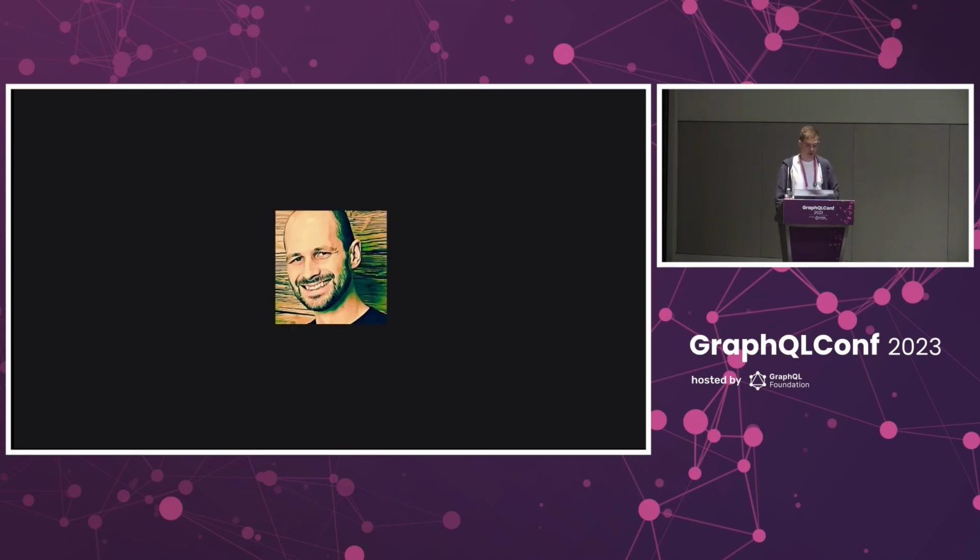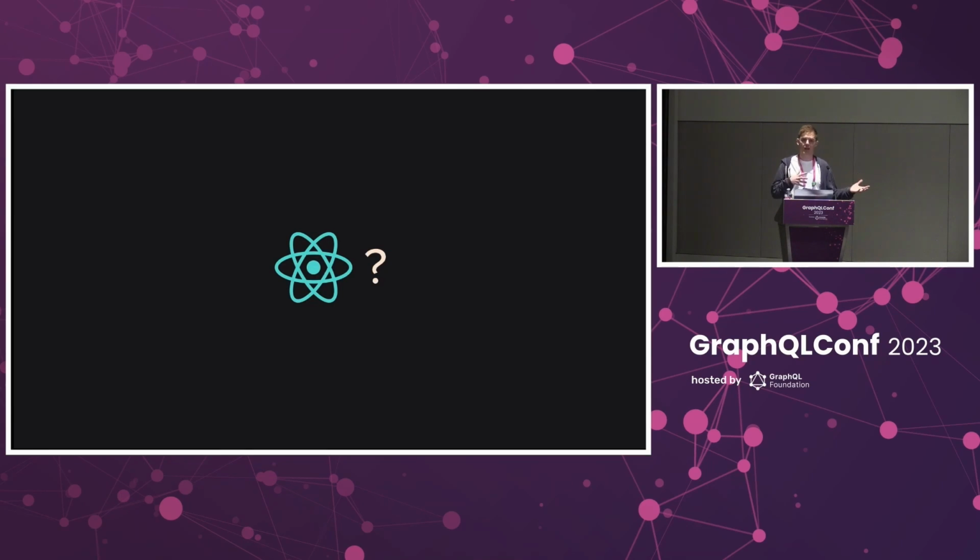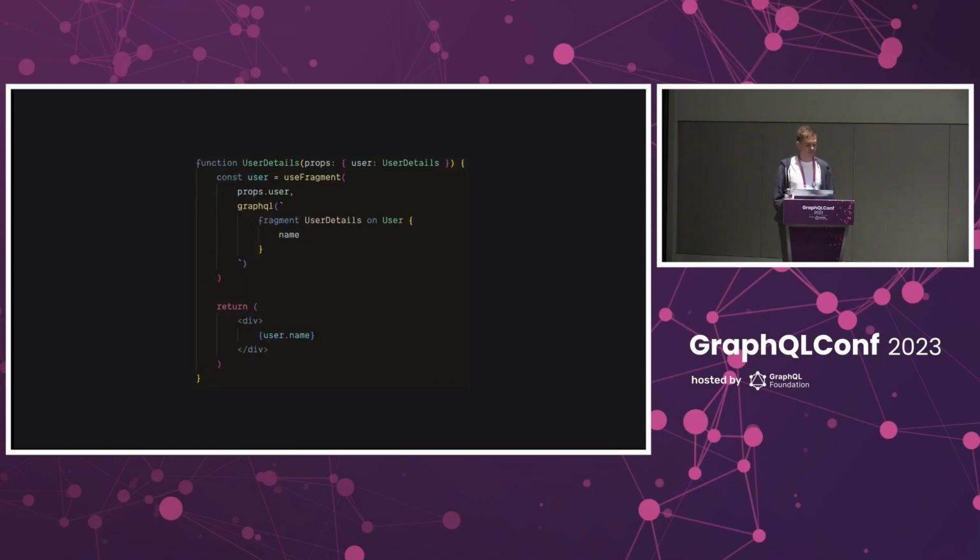So eventually, I joined up with Jean-Yves here in the front, and together we worked down our list of features that we wanted for Houdini. As we approached parity with Relay, at least for the parts that made sense for Svelte, I turned my focus onto React. And I wrapped up the existing cache infrastructure and some queries that seemed to make sense at the time. Just like we saw before, use fragment pulls fragment information for a given reference, and it creates its own subscription to the cache.